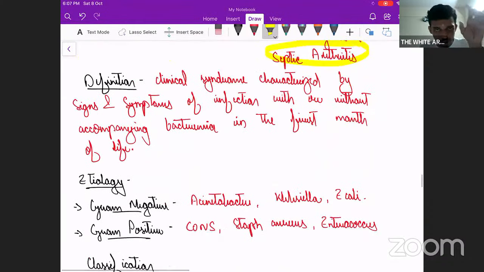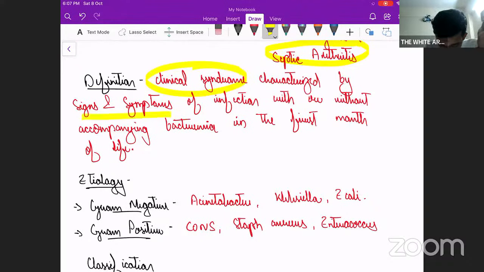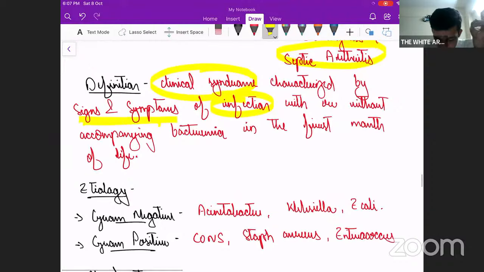Now, coming to the proper definition, neonatal sepsis is a clinical syndrome characterized by signs and symptoms of infection. What are these signs and symptoms? We'll learn it. Fine, eventually we'll learn it. Signs and symptoms of infection with or without accompanying bacteremia.